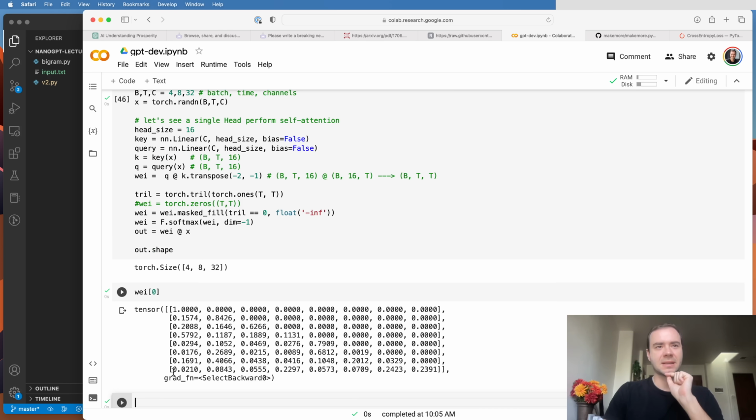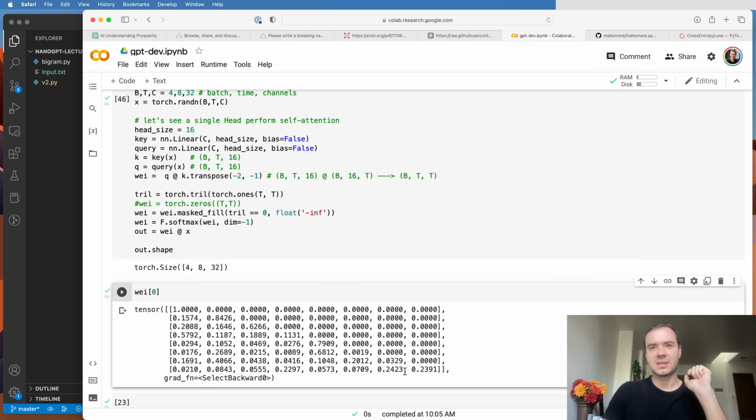In particular, as an example, for the last row, this was the 8th token. The 8th token knows what content it has, and it knows at what position it's in. Based on that, it creates a query: hey, I'm looking for this kind of stuff. I'm a vowel, I'm on the 8th position, I'm looking for any consonants at positions up to 4. Then all the nodes get to emit keys, and maybe one of the channels could be, I am a consonant, and I am in a position up to 4.